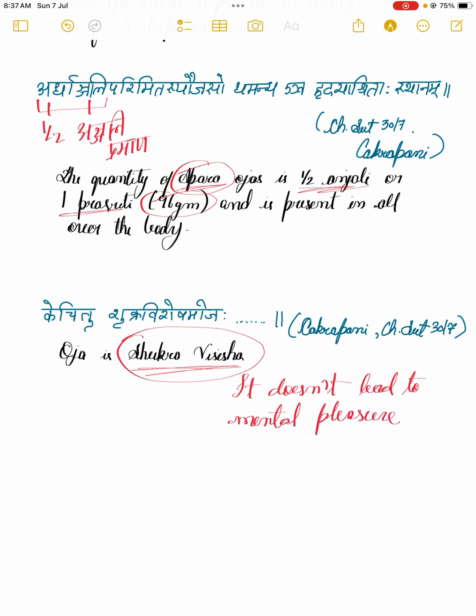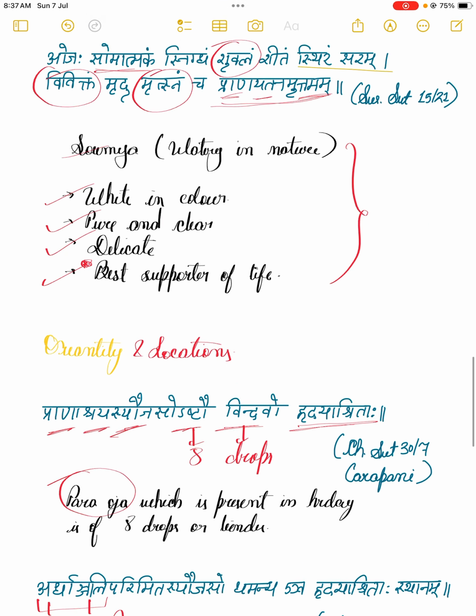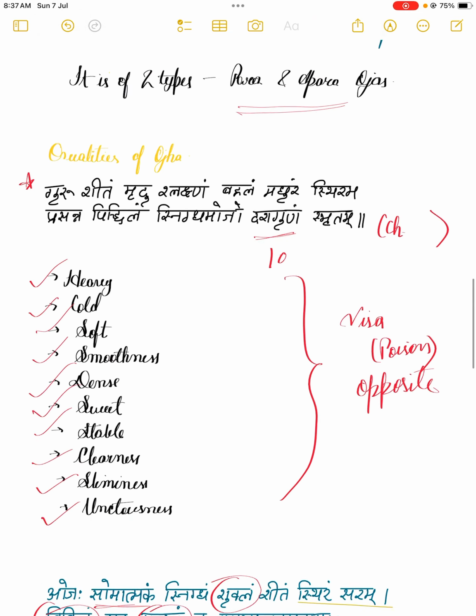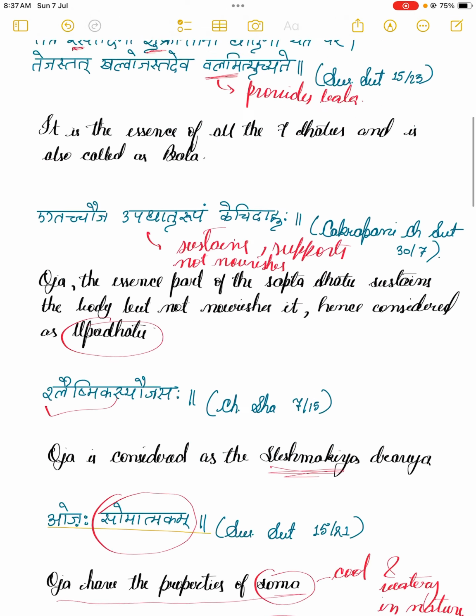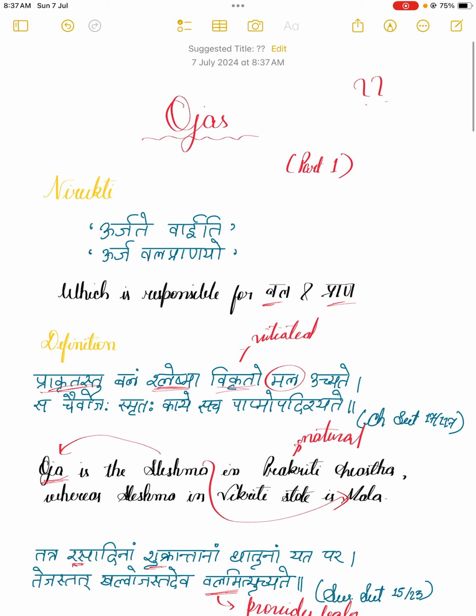This is very important because Shukra Dhatu, according to Acharya Chakrapani, does not lead to mental pressure. So thus we have completed the first part of the Ojha Dhatu. In the second part, we will be covering various topics, that is the Ojha Vishram Sakshaya and their Lakshan. So thank you.